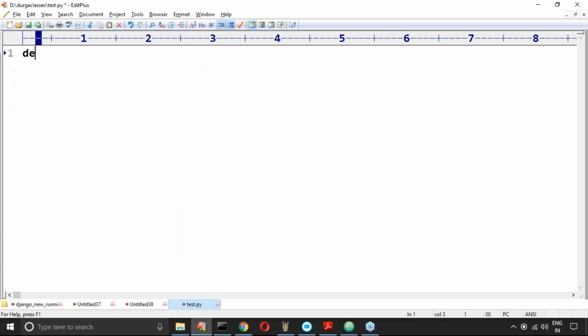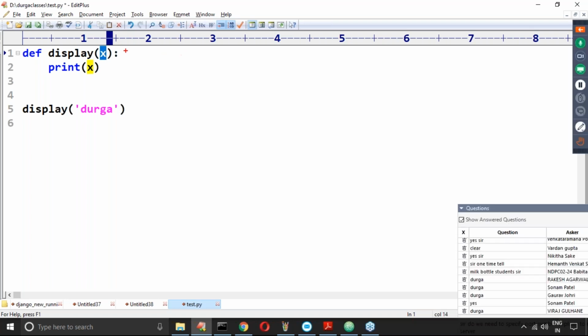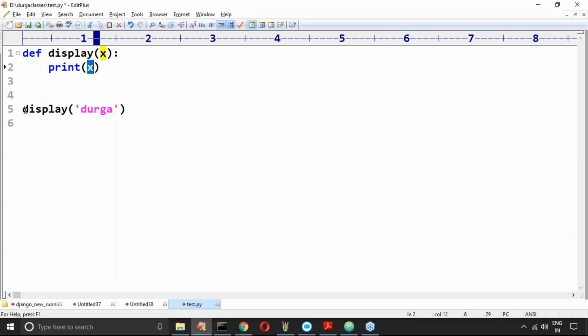See this one. I have def display. Now I'm trying to take a name, or some x, and print x. Now, call display by passing Durga as the argument. Which value are you passing? Durga. Now x is what type? String type. Whatever type is passed, that is the type it will be.